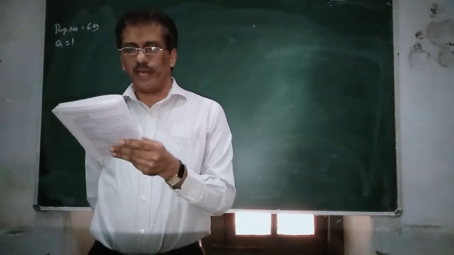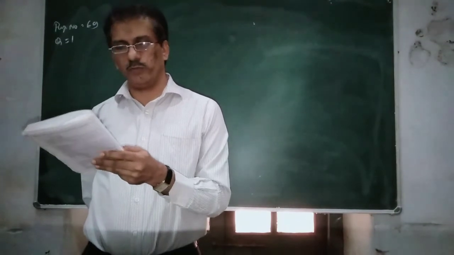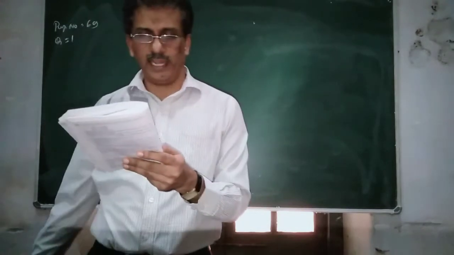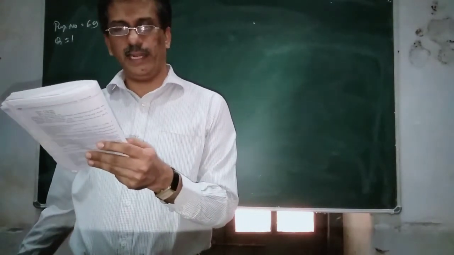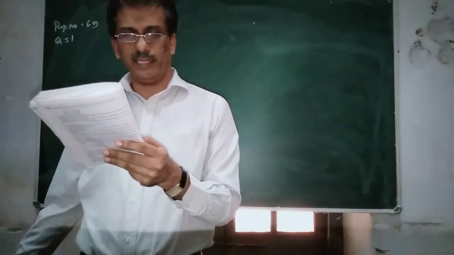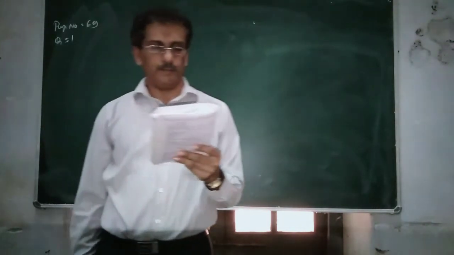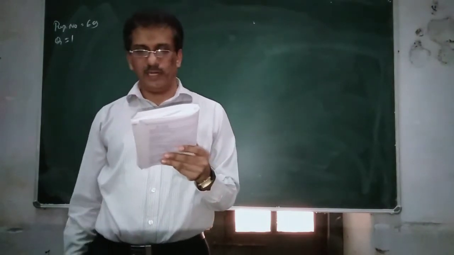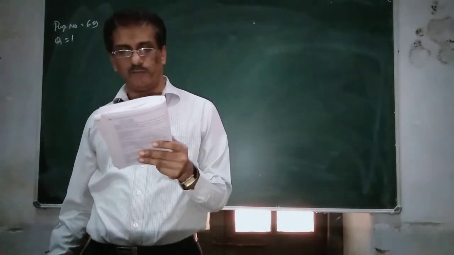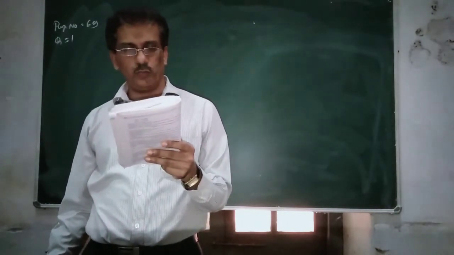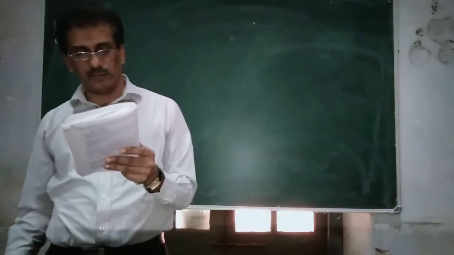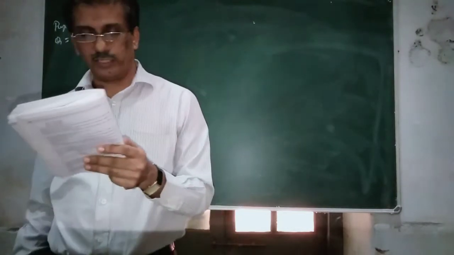The balance sheet of Hariprasad Limited as on 31st March 2018 is as follows. Equity shares of 10 each, 3 lakh. General reserve 1 lakh 80,000. Provision for tax 20,000. 5% debentures 1 lakh. Creditors 50,000. Asset side: goodwill 20,000, fixed assets 3 lakh 60,000, investment in 5% bonds 40,000, current assets 2 lakh, preliminary expenses 20,000, discount on issue of debentures 10,000. Total should be 6 lakh 50,000.